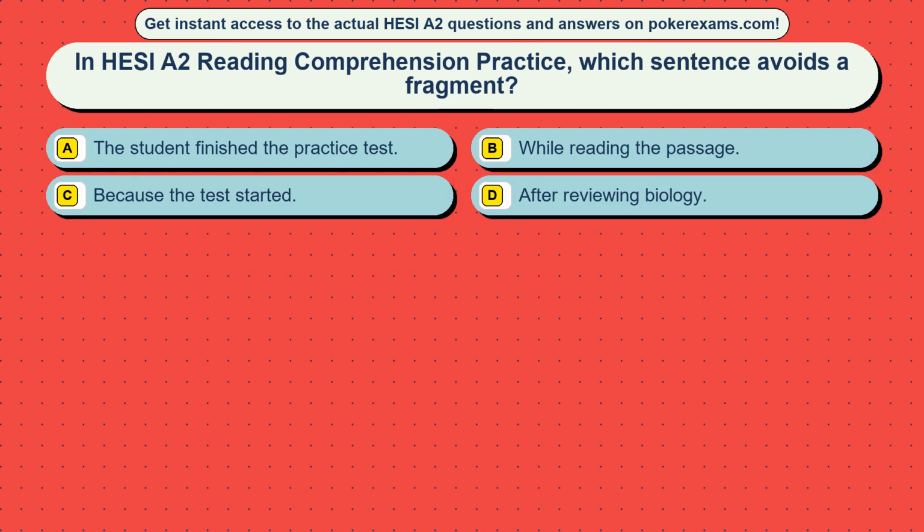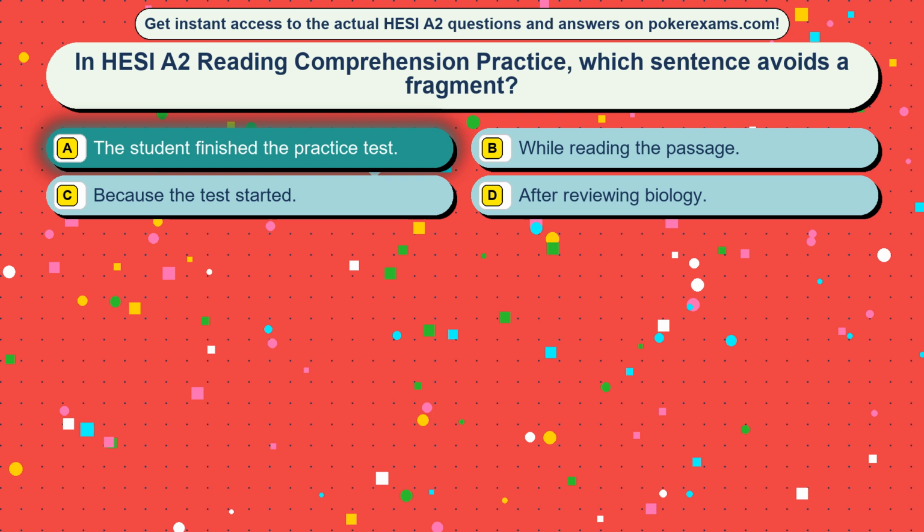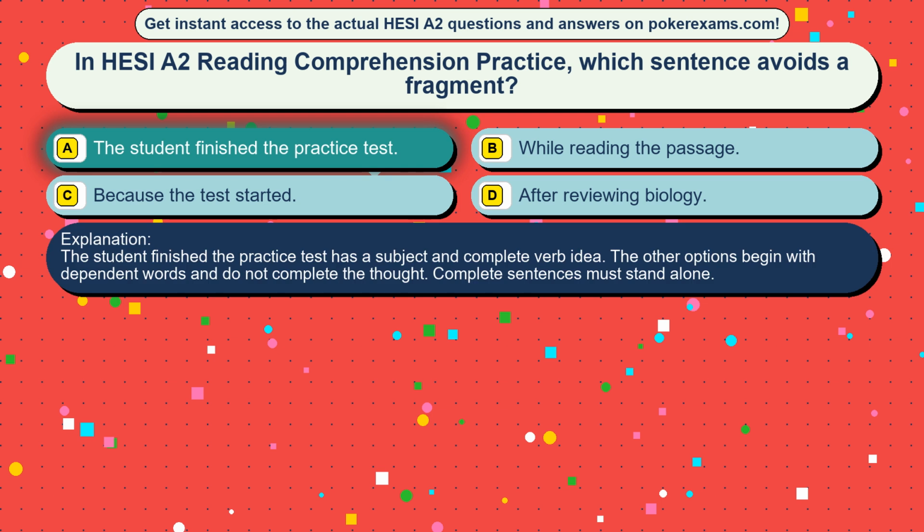Question 43. In HESI A2 reading comprehension practice, which sentence avoids a fragment? Option A, the student finished the practice test. Option B, while reading the passage. Option C, because the test started. Option D, after reviewing biology. The correct answer is option A, the student finished the practice test. The student finished the practice test has a subject and complete verb idea. The other options begin with dependent words and do not complete the thought. Complete sentences must stand alone.